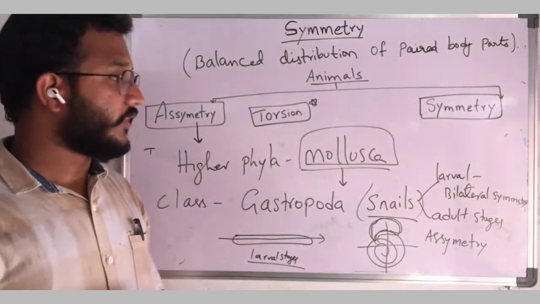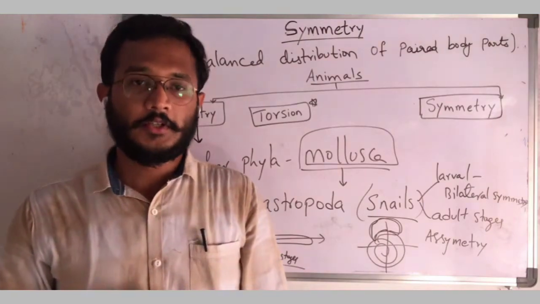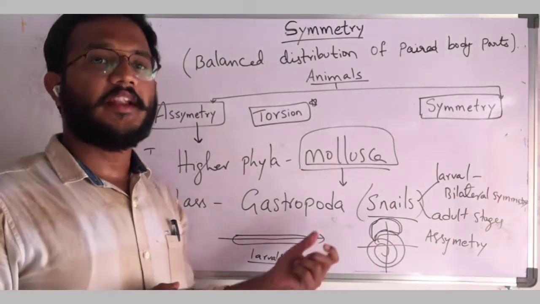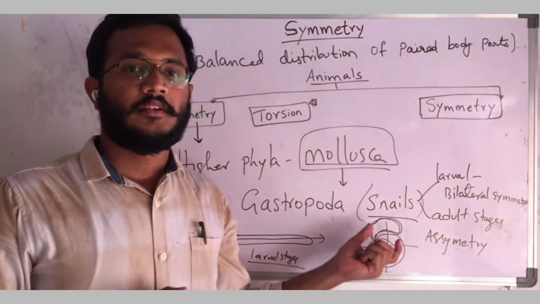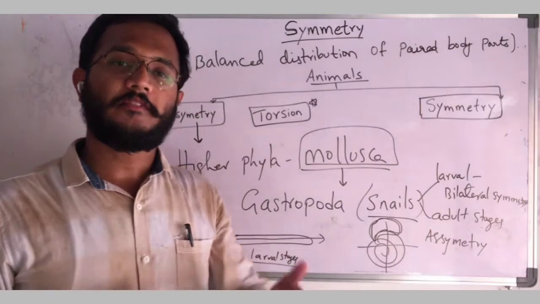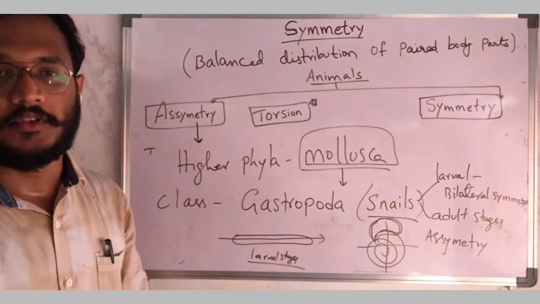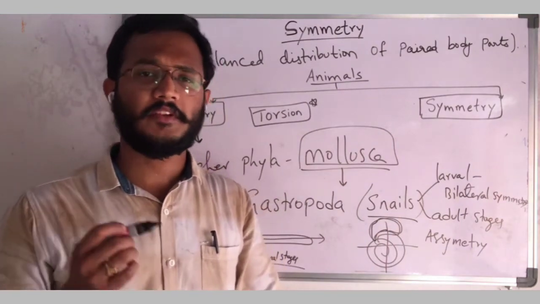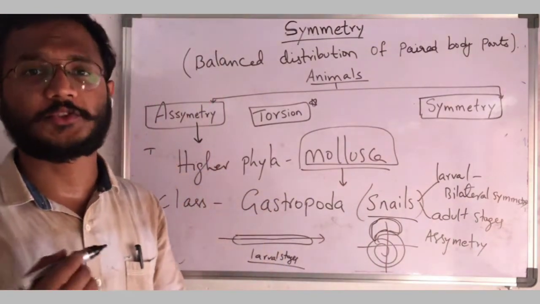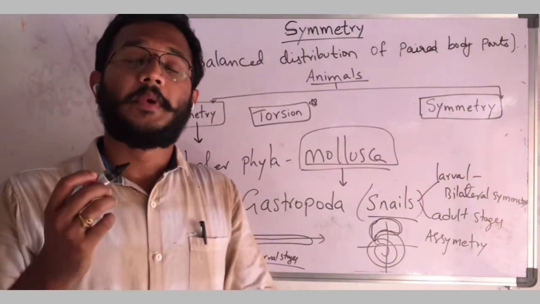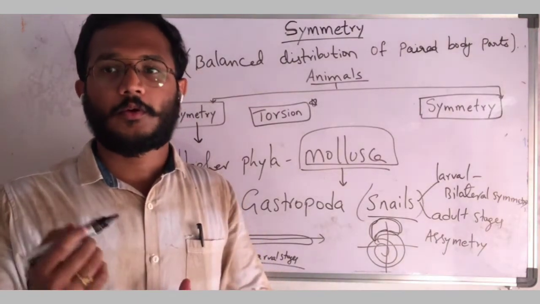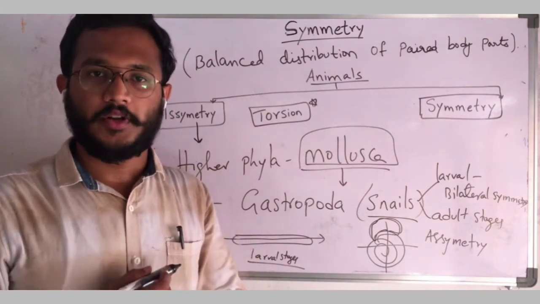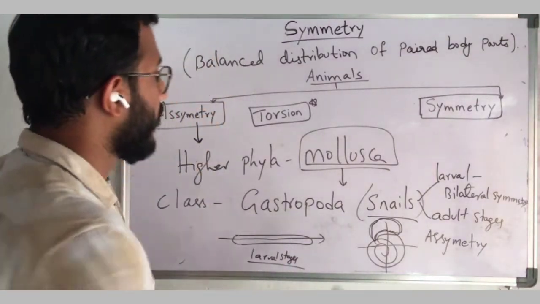Now again there is a confusion. Here the same animal in the larval stages exhibits bilateral symmetry, and in adult stages it exhibits asymmetry. So if I ask what is the symmetry of gastropods, you have to answer based upon how the question is asked.